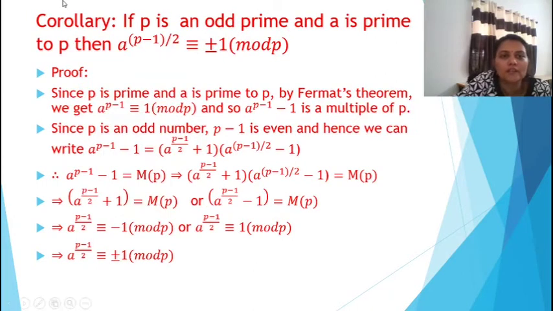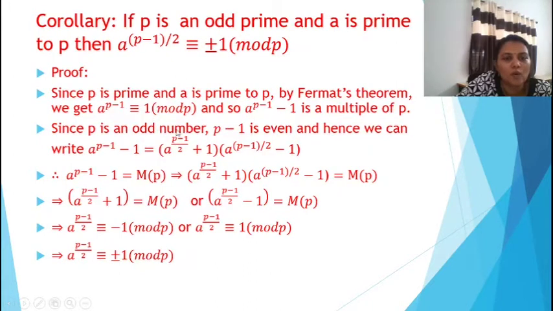Next corollary is, if p is an odd prime and a is prime to p, then a raised to p minus 1 by 2 congruent to plus or minus 1 mod p. For the proof, since p is a prime number and a is prime to p, by Fermat's little theorem we have a raised to p minus 1 congruent to 1 mod p. And so a raised to p minus 1 minus 1 is a multiple of p.